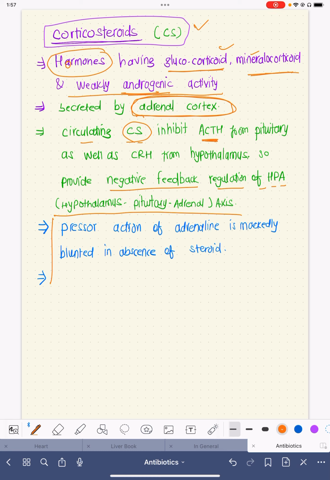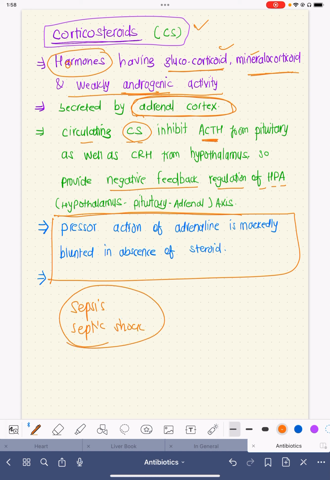Now there is one very interesting fact: the effect of adrenaline and noradrenaline is markedly blunted if there is a deficiency of mineralocorticoid or steroid. Hence, patients who have septic shock or who are critically ill have deficiency of mineralocorticoid activity.